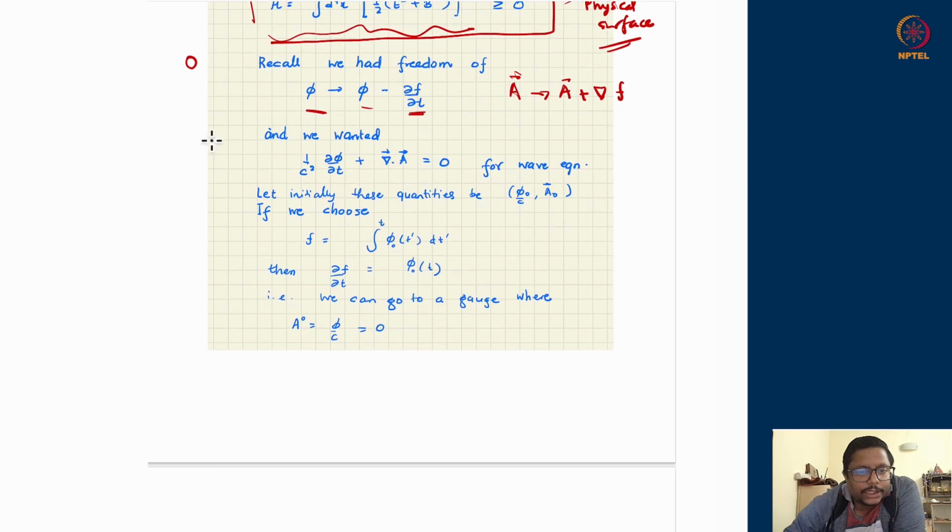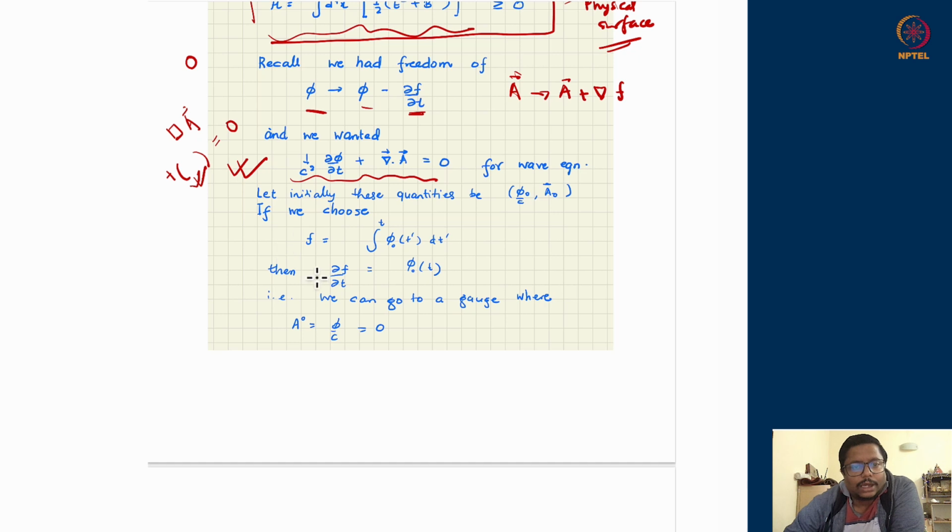Also, we wanted that there should be a gauge condition where I kill off the terms which are appearing extra in the dynamics of vector A. So remember, the box of A plus some extra quantity was appearing if I just do the computation of curl of A. Those extra terms can be switched off by demanding this.